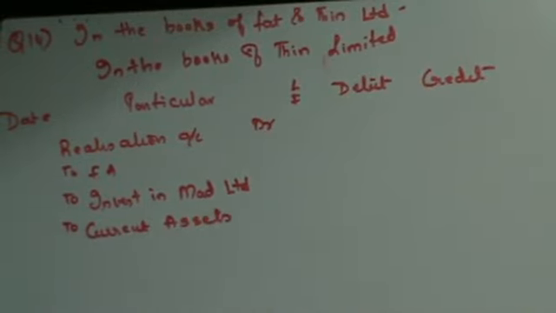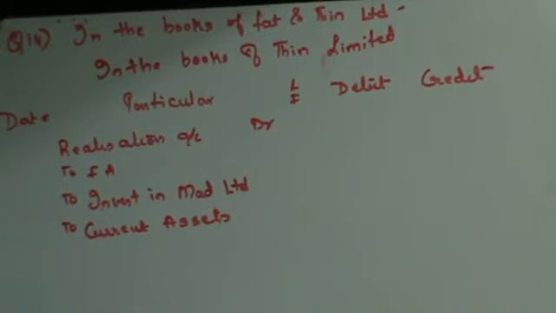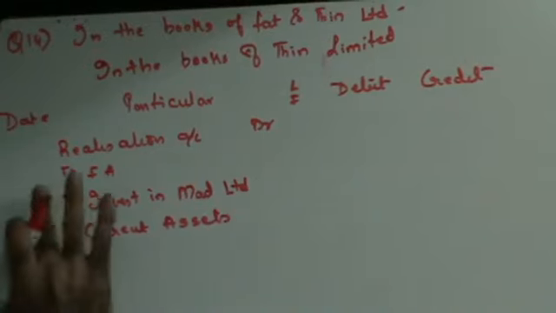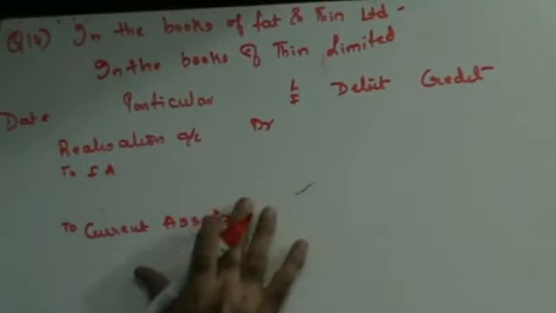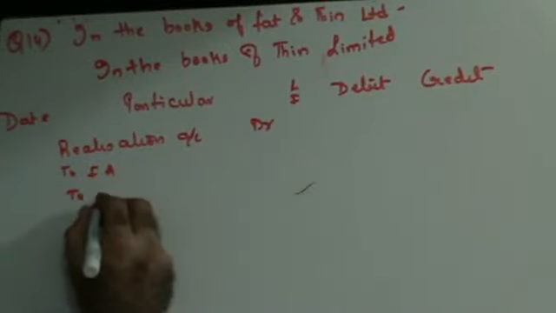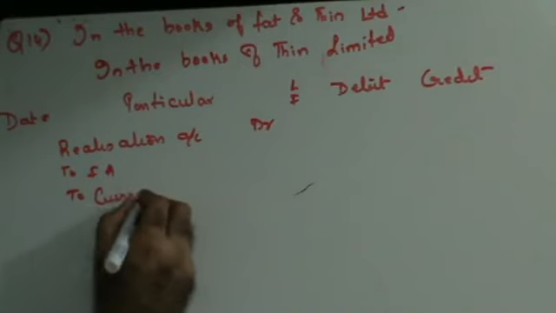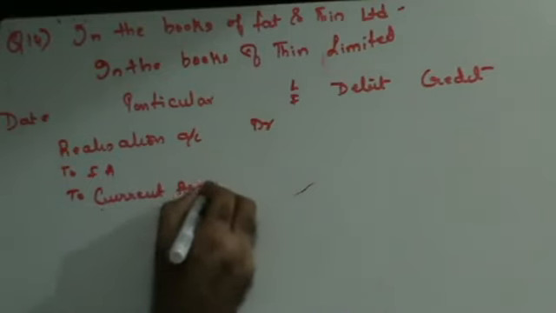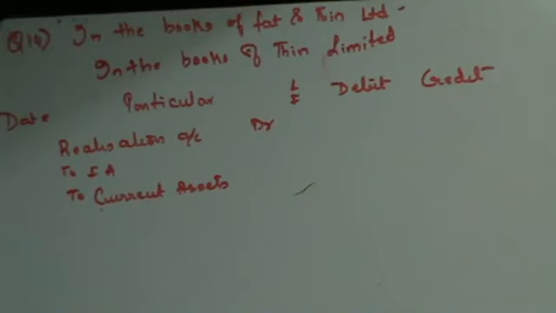Now they have said something about investments in Madhyam Limited. They have said that all assets and liabilities are taken over by Fat Limited other than investments in Madhyam Limited. Okay, investments in Madhyam Limited are not to be taken over by them. So it will be fixed assets and current assets.